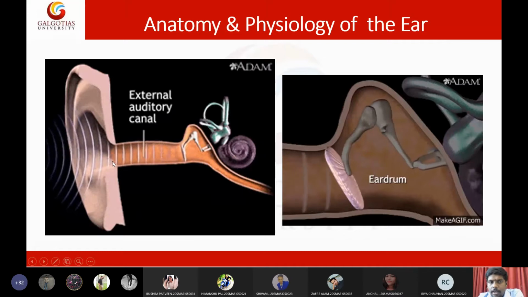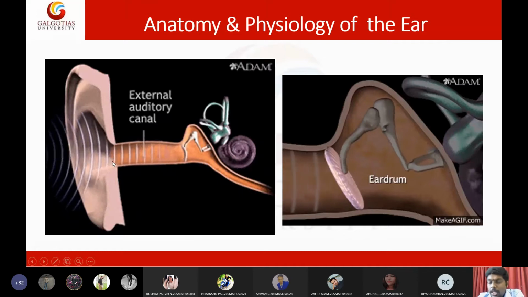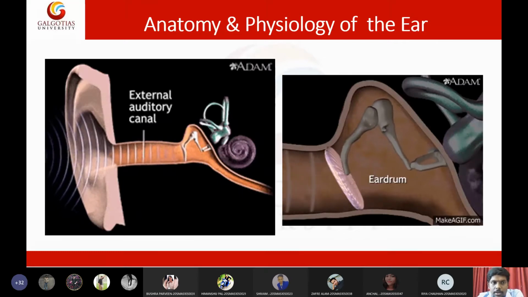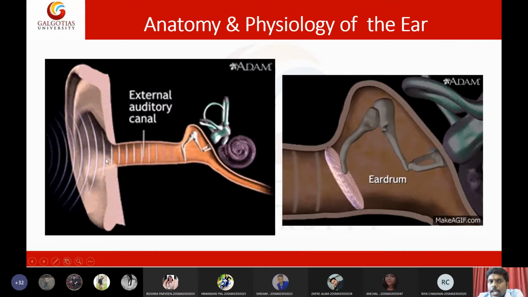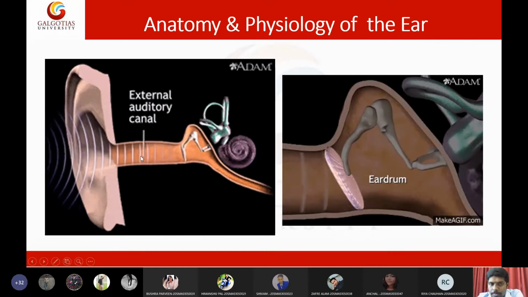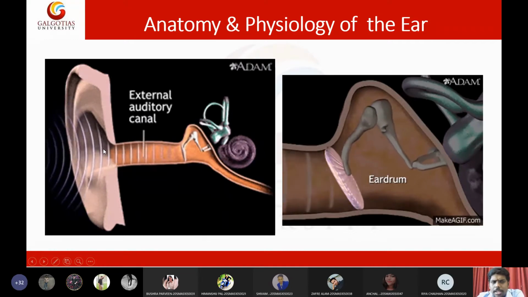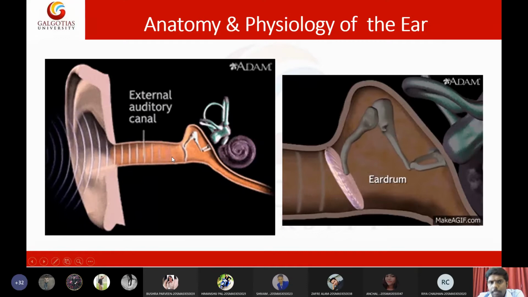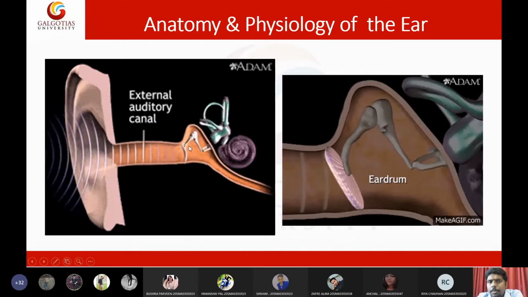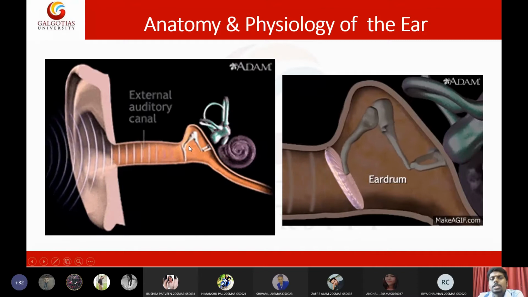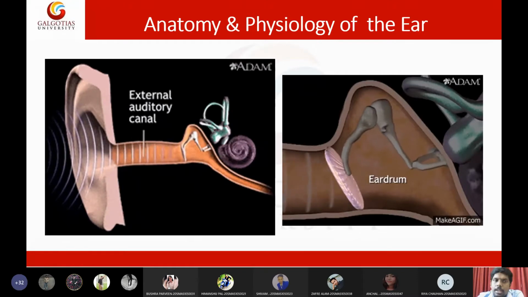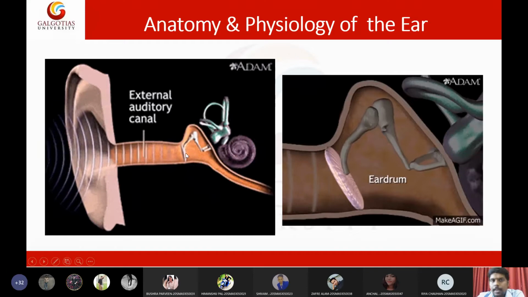I will tell certain terms, kindly remember. Here we will use a term called canal. A canal means a tube. Tube is called canal. So the ear is like a specialized, modified tube. This tube has been modified in such a way that we are able to process sound. We have many types of canals like the external canal and the internal canal.